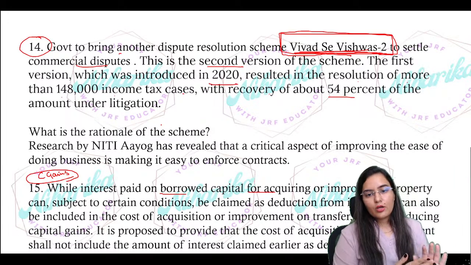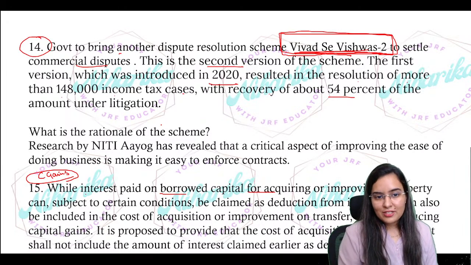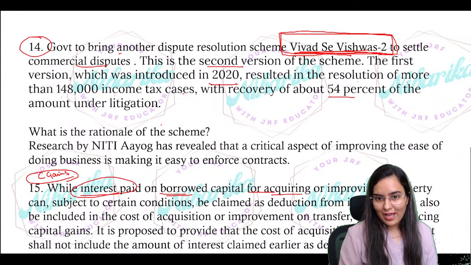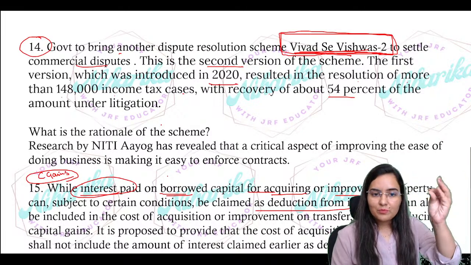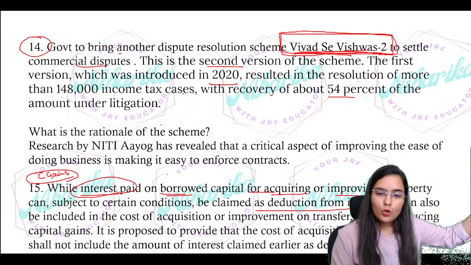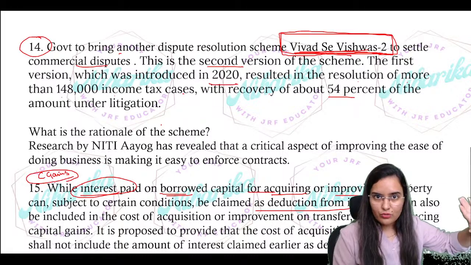Okay. Now, I hope you remember interest paid on borrowed capital, right? Interest paid on borrowed capital for acquisition or for improving the property can, subject to certain conditions, be claimed as deduction from income, right? मतलब कि interest paid on borrowed capital, इसका practical question you don't have to do.